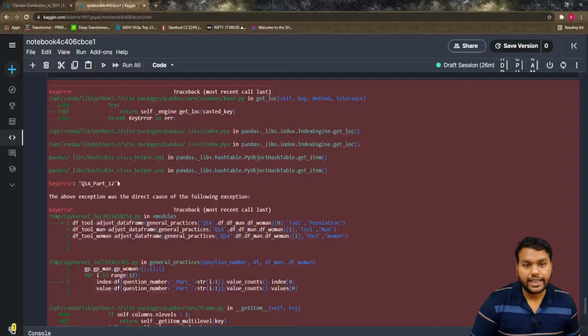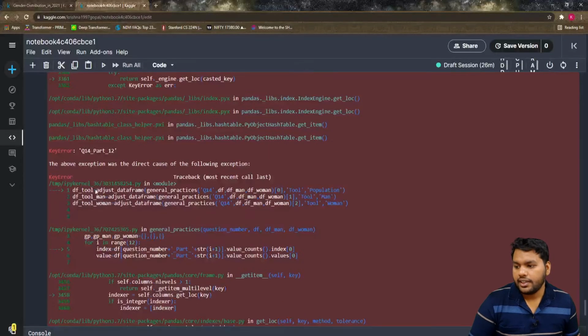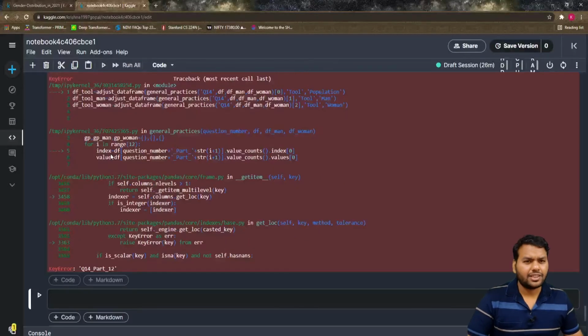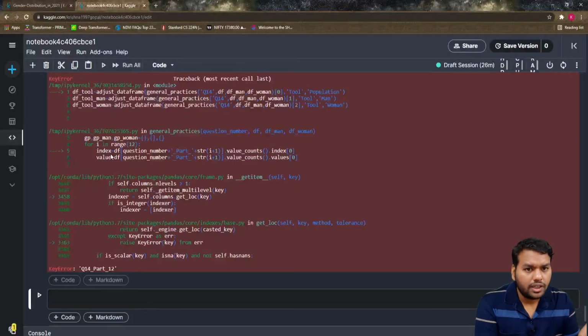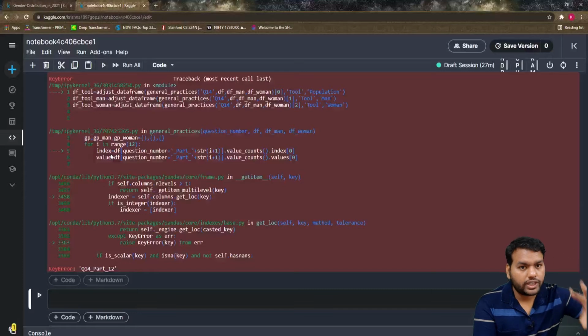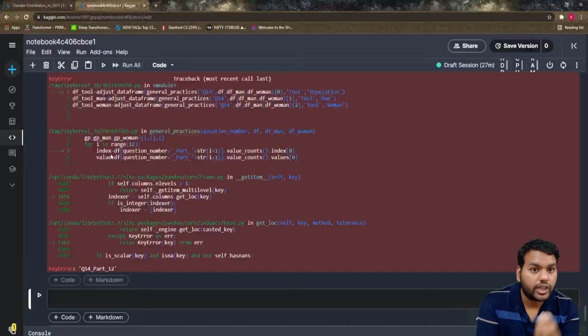Okay, we get a key error. Why are we getting the key error here? The key error is question number 14 part 12. So the first thing to check is whether question number 14 part 12 is there in the column names of the data frame. If it is not there, then definitely we will get this error. If it is there, then it will work, but because we are not getting the right result, something is wrong.